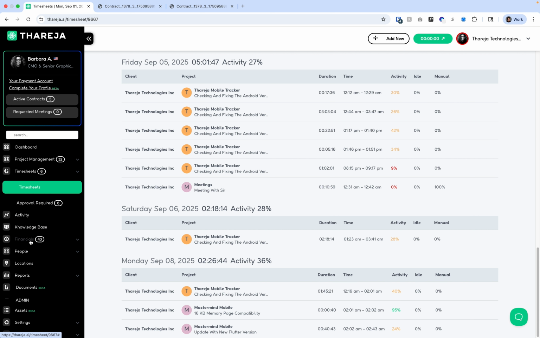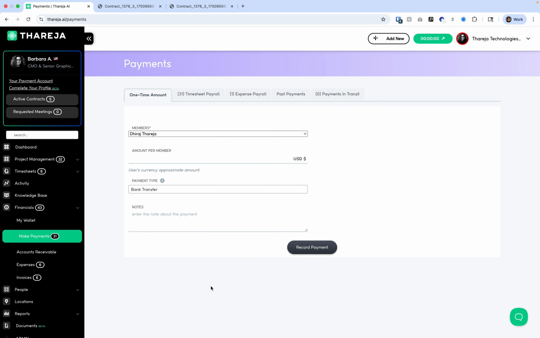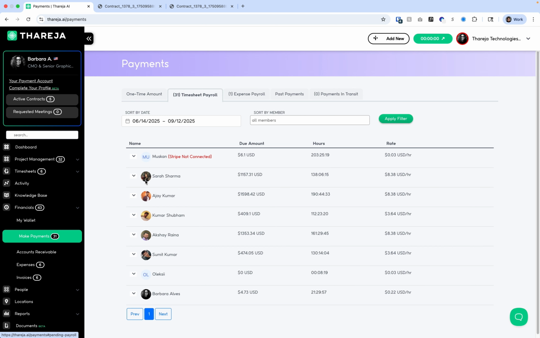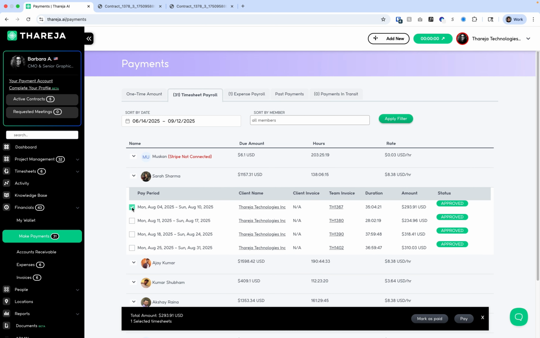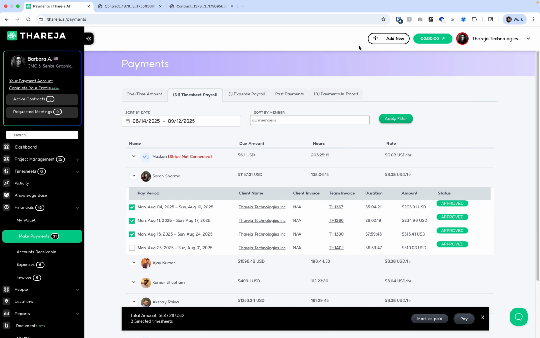So you go to financial, you can make payments, and you can either do a one-time payment and select the way of paying, or you can go to timesheets, select the timesheets that you want to process, and you can either mark as paid if you're not paying in the application, or you can pay using our system. So everything is predictable.